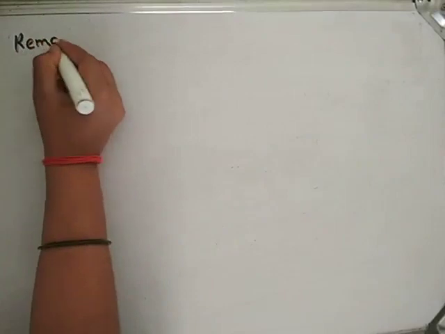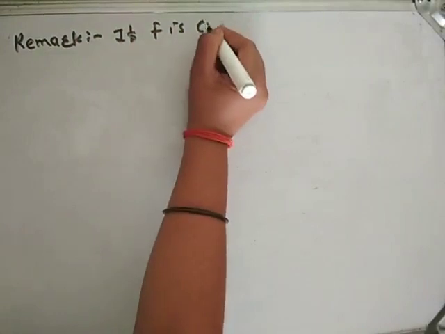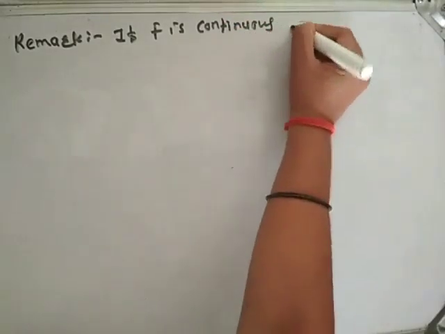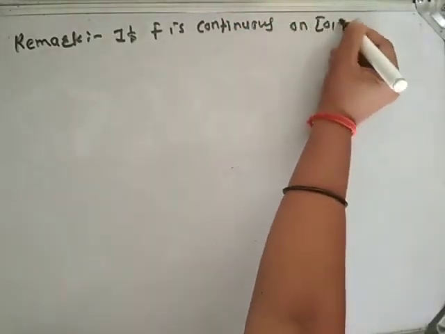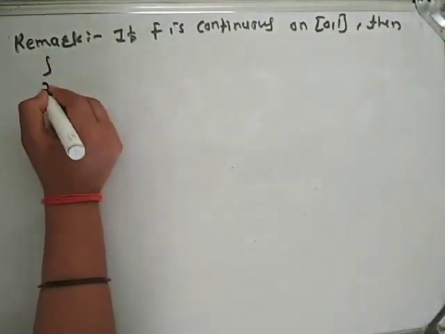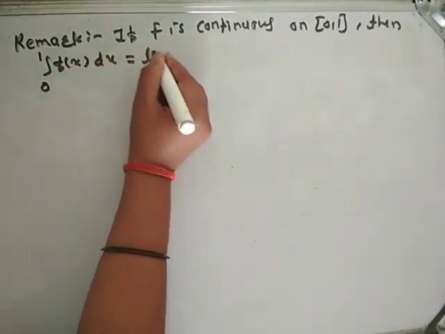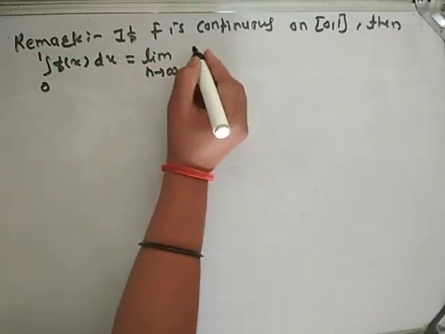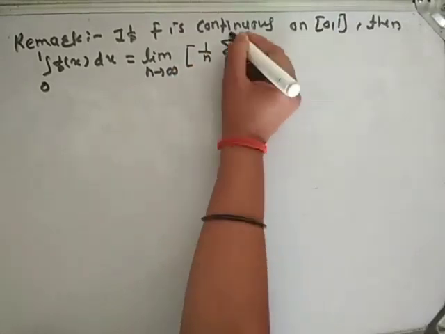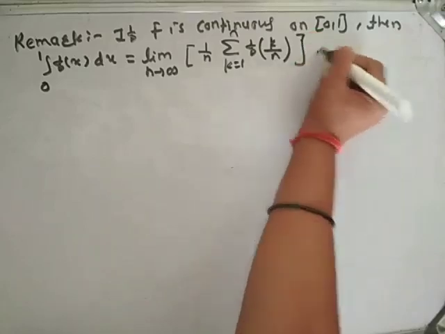Let us take one remark. If f is continuous on the closed interval [0, 1], then integration from 0 to 1 of f of x dx is equal to the limit as n tends to infinity of 1 by n summation k runs from 1 to n of f of k by n.